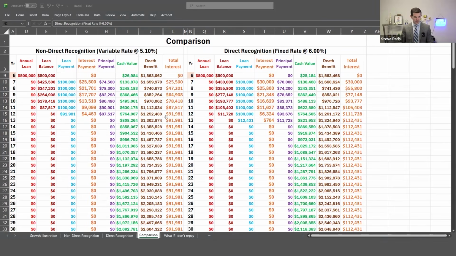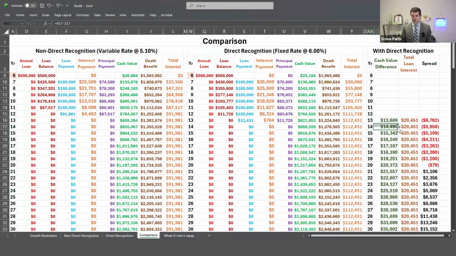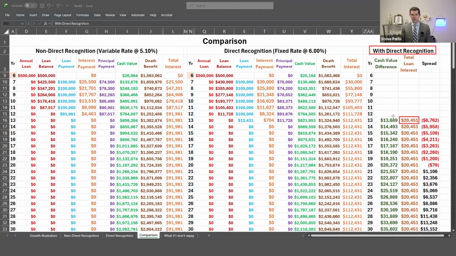So how much more did you pay when the loan's paid back? You could calculate it, or you could just look at this. So when the loan is paid, going with direct recognition, because you had a 6% loan interest rate, you paid an additional $20,451 in interest.